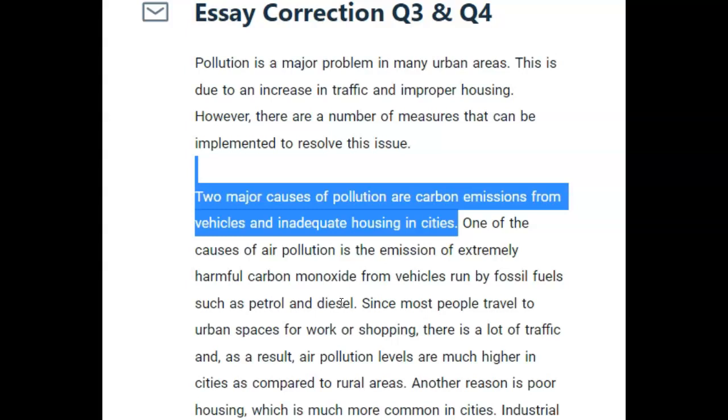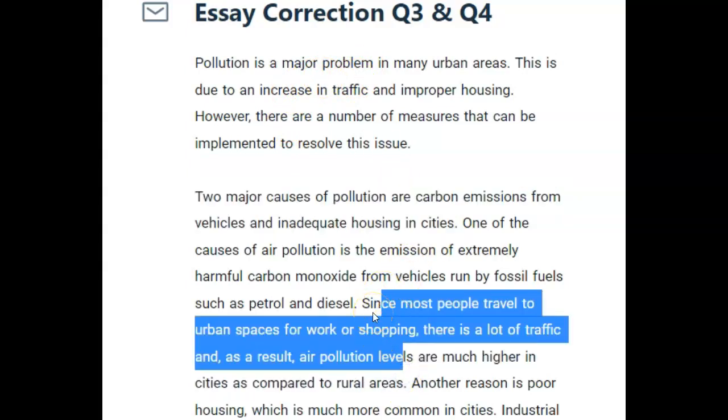Your topic sentence needs to present the central idea of the paragraph. And what is the central idea here? That there are a couple of reasons behind pollution in cities. So what you want to do though is you want to keep from repeating yourself, right? So you said here pollution is a major problem in cities. This is due to an increase in traffic and improper housing. Fine. So how can we have a topic sentence that doesn't repeat this and that doesn't repeat the same language that you actually develop in the paragraph?